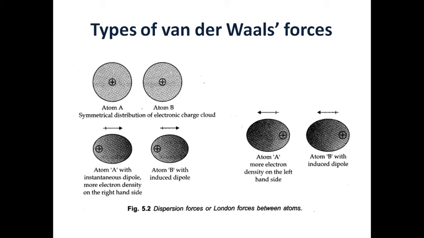In the next diagram you can see this polarity can shift to the other side also. Now the positive pole is on the right-hand side, and atom B also has a positive pole on the right-hand side and a negative pole on the left-hand side. So this force is called instantaneous dipole for atom A, and instantaneous induced dipole for atom B.